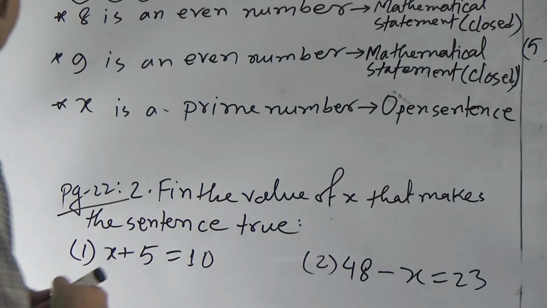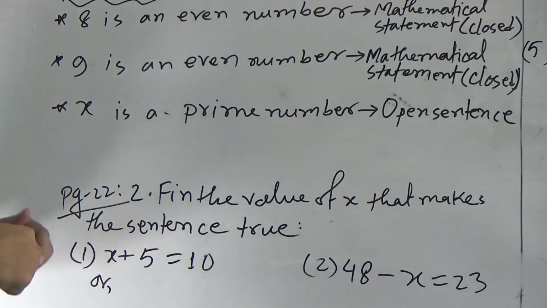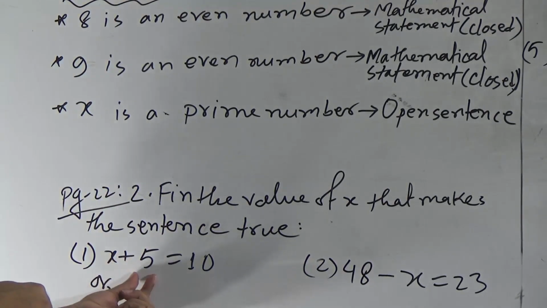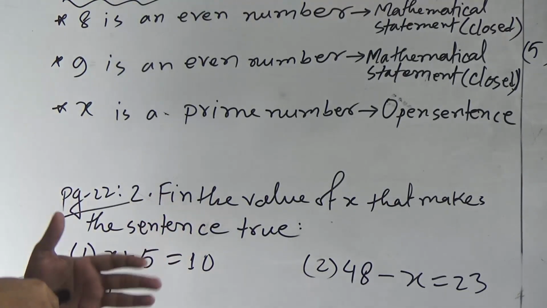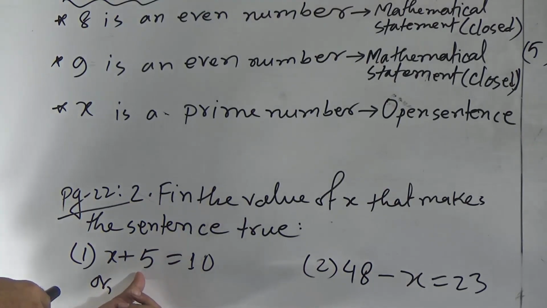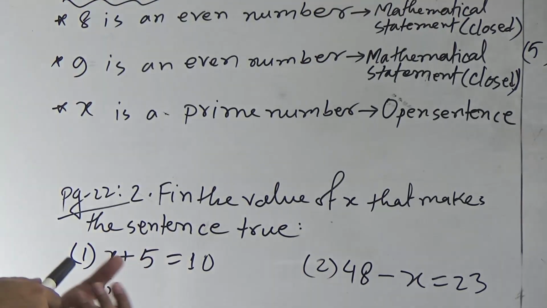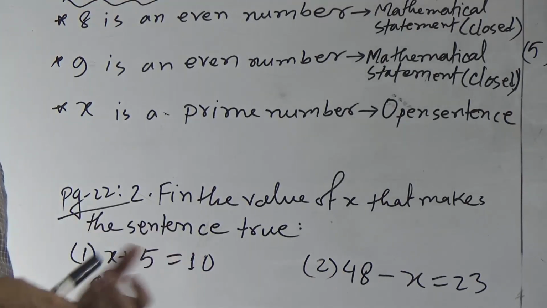We have to remember that when we need to find the value of any unknown quantity, we have to remove the number which is with the unknown quantity as addition, subtraction, multiplication or division, using any operation.